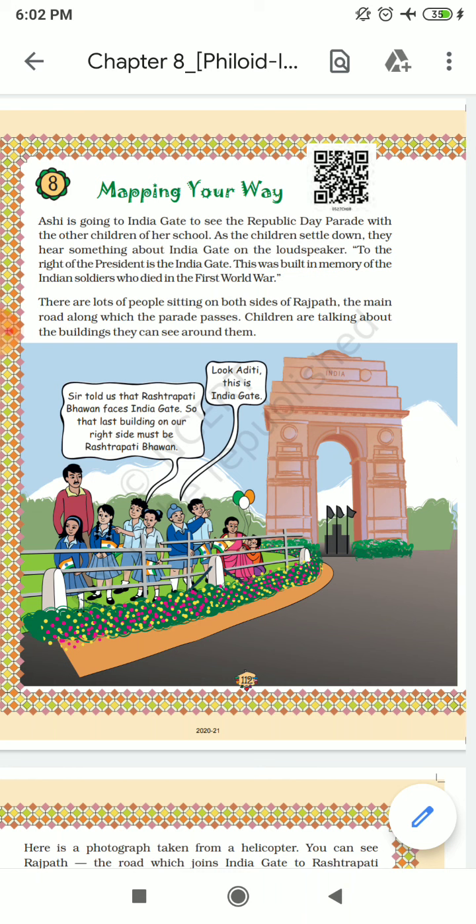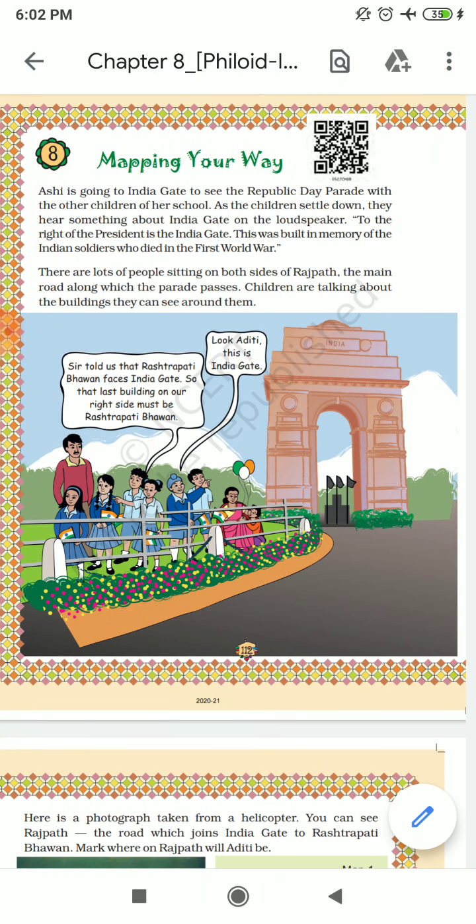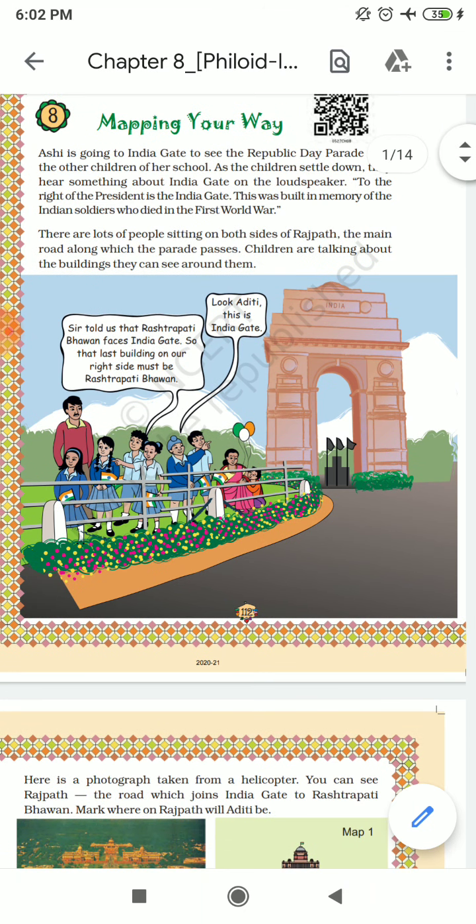This was built in memory of the Indian soldiers who died in the First World War. Now there are lots of people sitting on both sides of Rajpath.